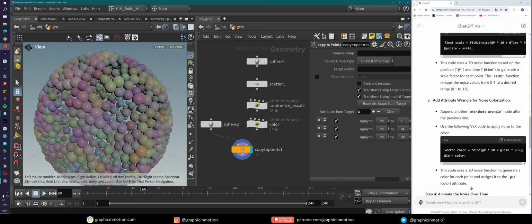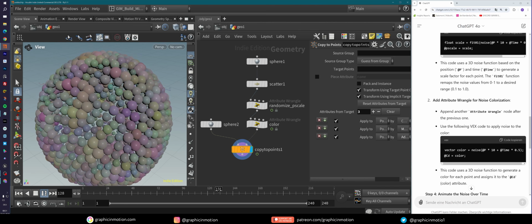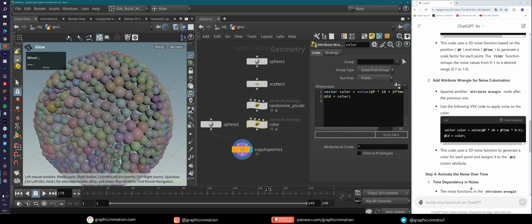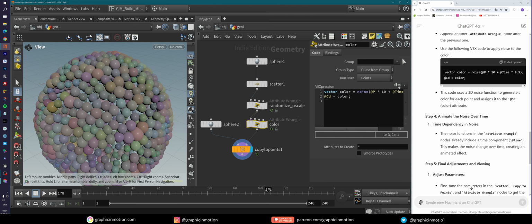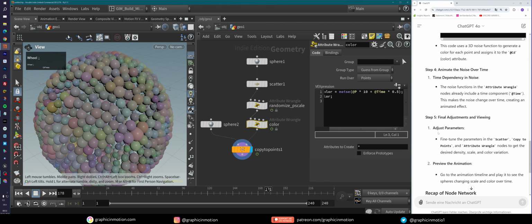So you see that we have colors and they're actually also changing over time. That's pretty cool. So he now basically uses the same code here just to affect the color, which is really cool. And then he's again explaining it. The noise functions in the attribute wrangle already include a time component. Yeah, the add time here, that's this one here. This makes the noise change over time, creating an animated effect.